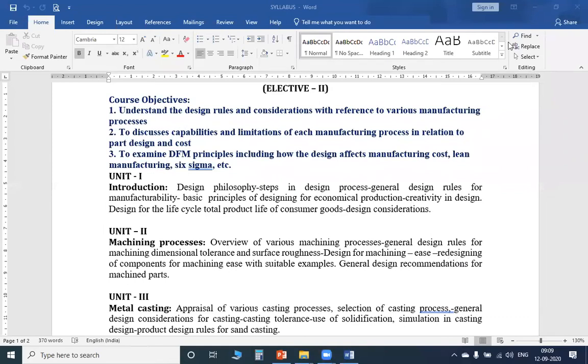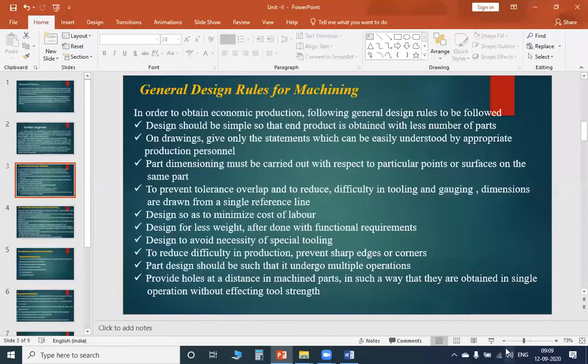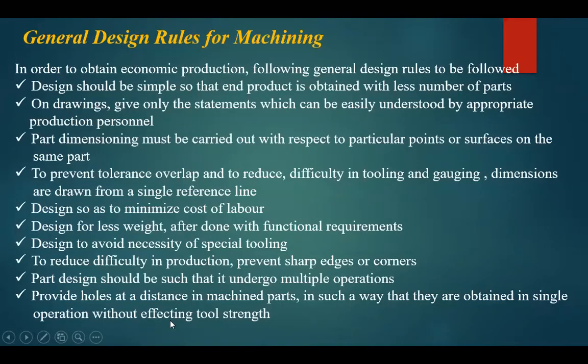So I will share my screen. See students, these are the design rules for machining. Is the screen available? Can you see the screen? Yes, madam. Okay.